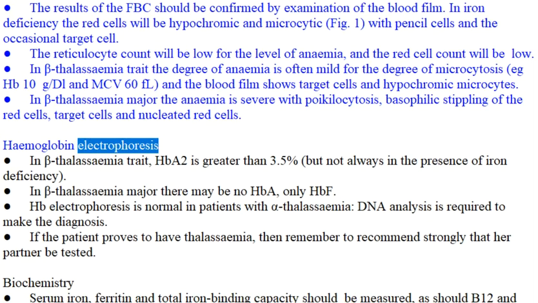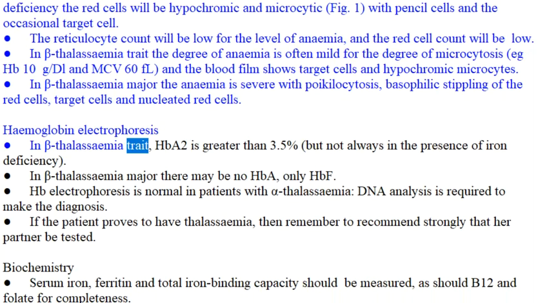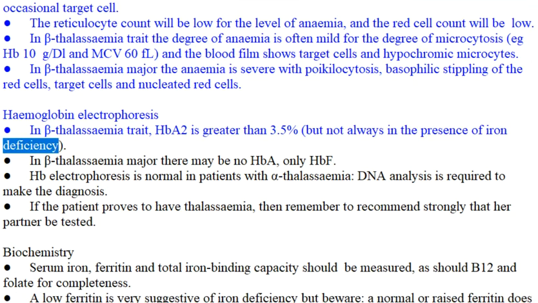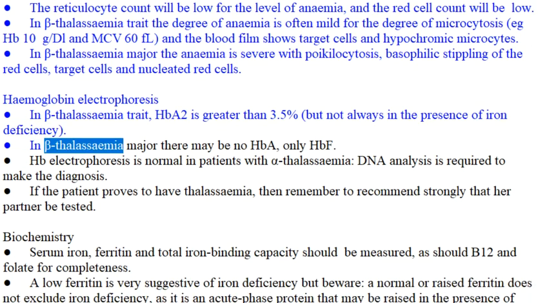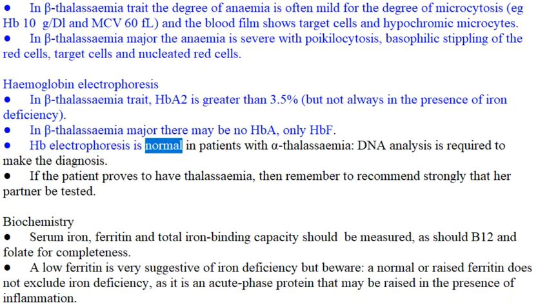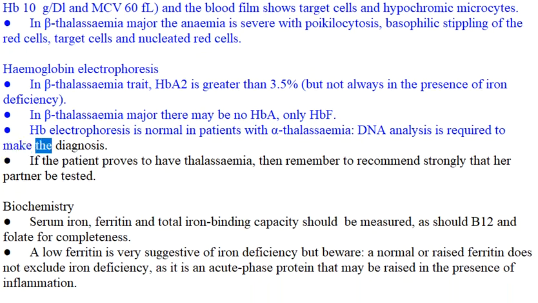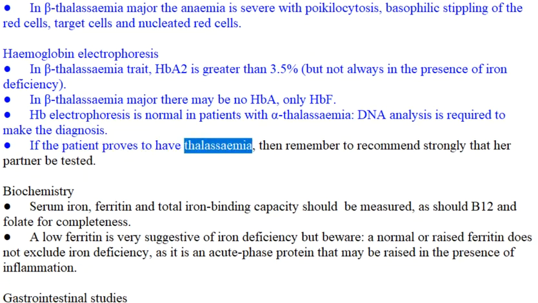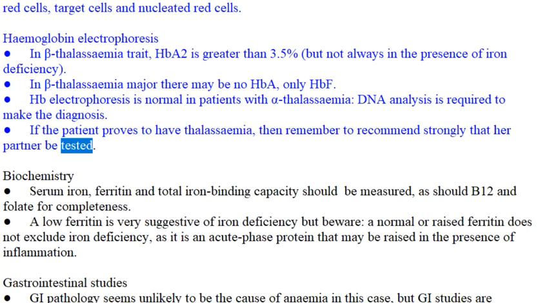Hemoglobin electrophoresis. In beta thalassemia trait, HbA2 is greater than 3.5%, but not always in the presence of iron deficiency. In beta thalassemia major, there may be no HbA, only HbF. Hb electrophoresis is normal in patients with alpha thalassemia. DNA analysis is required to make the diagnosis. If the patient proves to have thalassemia, then remember to recommend strongly that her partner be tested.